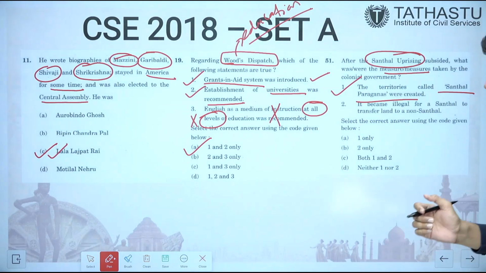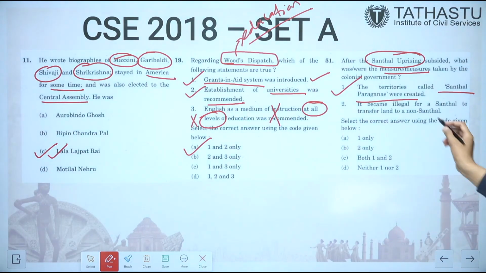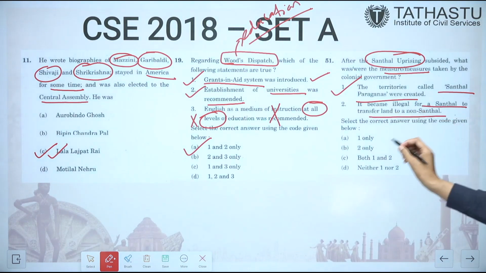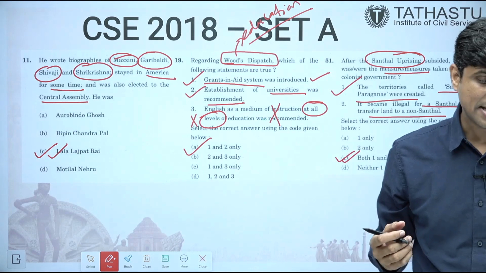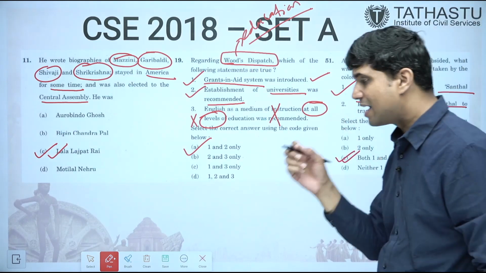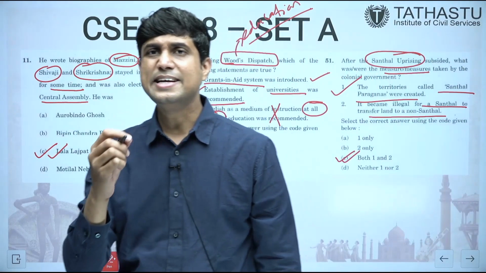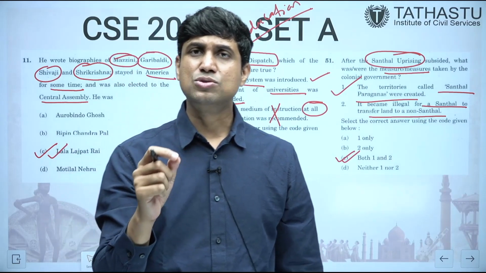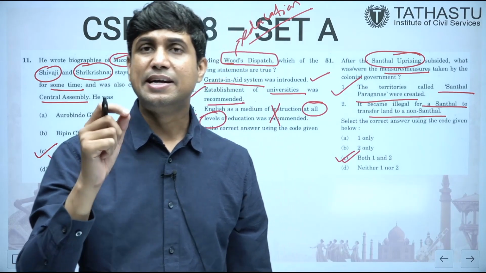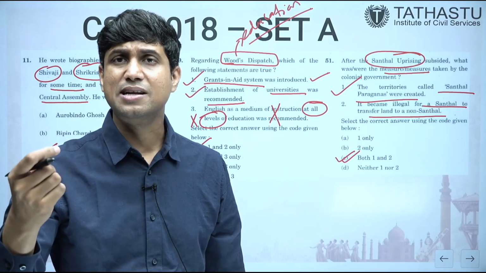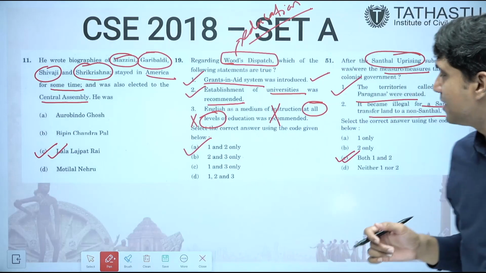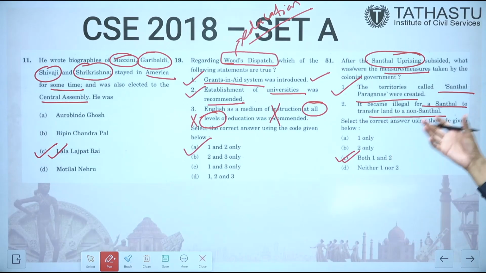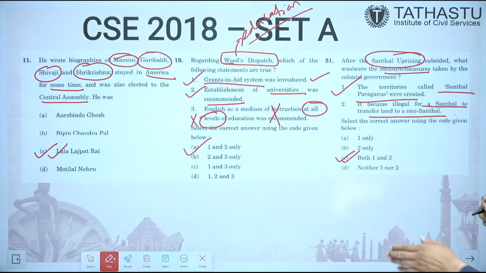So this is correct. Second is it became illegal for Santhal to transfer land to non-Santhal. This is also correct. Government enacted a law that is called Santhal Pargana Tenancy Act in 1876. According to it, a tribal cannot transfer its land to a non-tribal. So yes, this is also correct. It prohibited transfer of Adivasi land to non-Adivasi people.